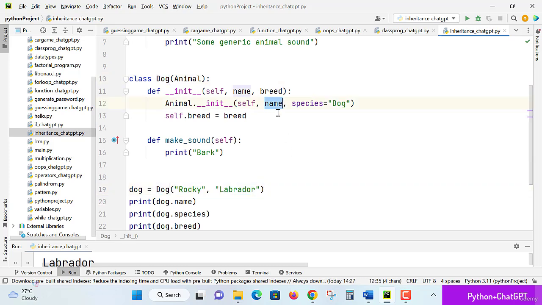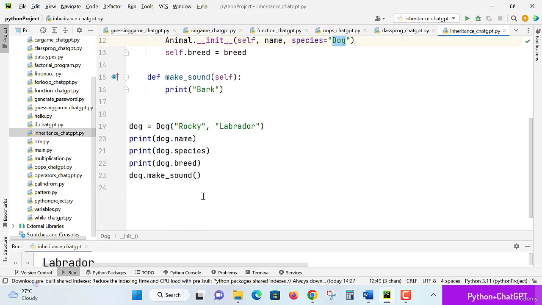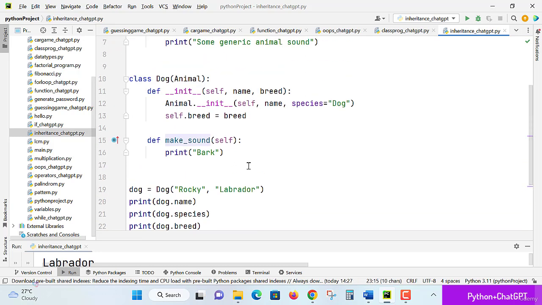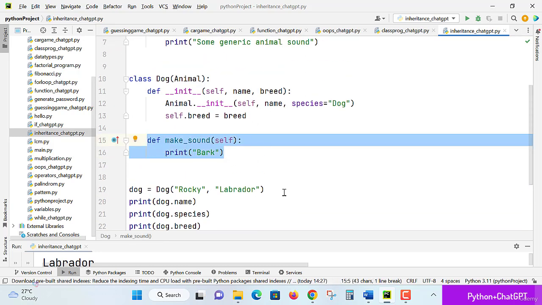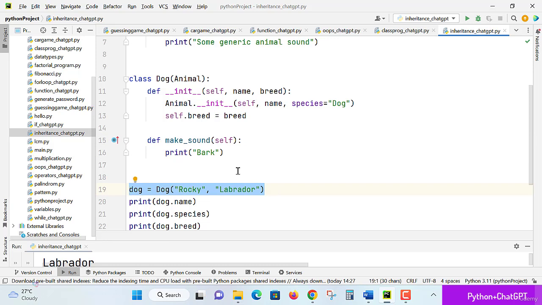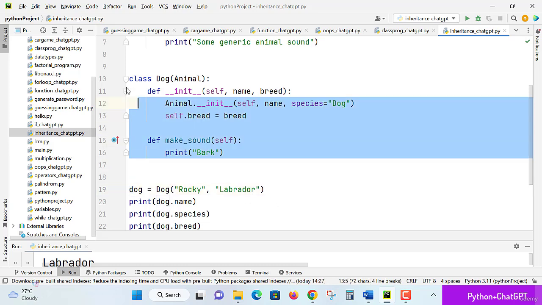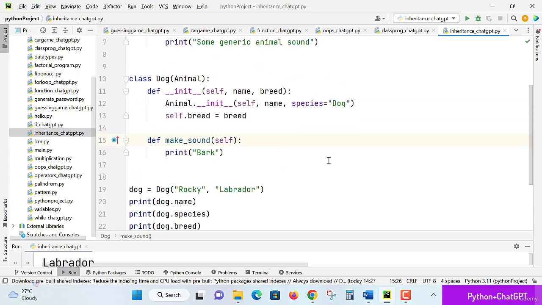Clearly, one parameter is Rocky, and another one is species, a default parameter with a default value assigned here. If it is not passed, by default it comes for dog. Now the same way with the child class: if the same method exists on both sides, object instantiation, which is nothing but object creation, happens. So the dog object is created with the help of the child class, and all the child things will be prioritized first. Got it? I hope it's super easy to understand.